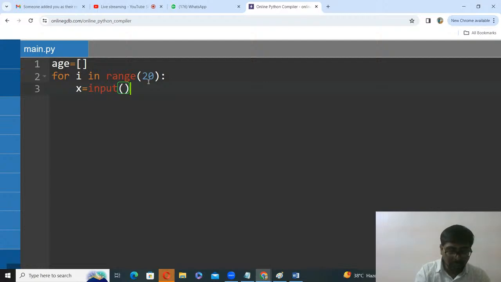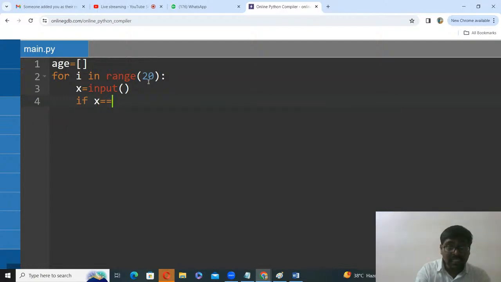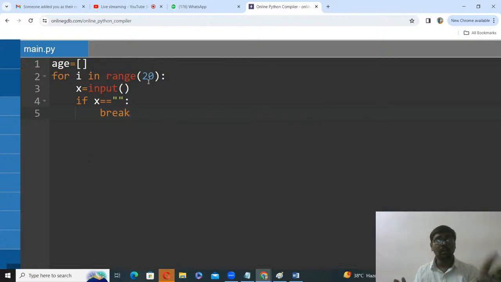I am reading one input, x is equal to input. Now, if x is equal to an empty string, then break. This is the condition for coming out of the loop. Everyone write this one. Why? For example, initially also there is no patient, zero.